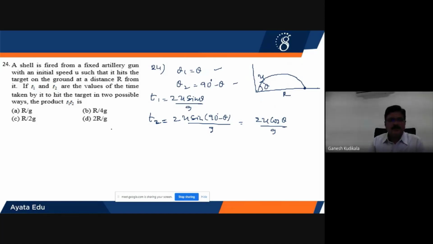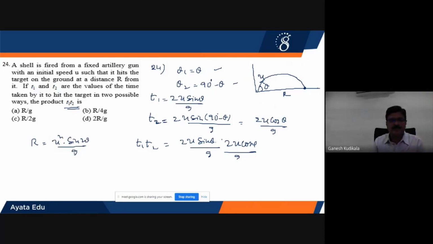Okay. So now he is actually asking to find the product of T1 T2. Let us find the product of T1 T2. When finding the product, 2u sine theta by g into 2u cos theta divided by g. But all the options are in terms of r. What is r? R is range. Range will be equal to u square sine 2 theta divided by g, formula children.